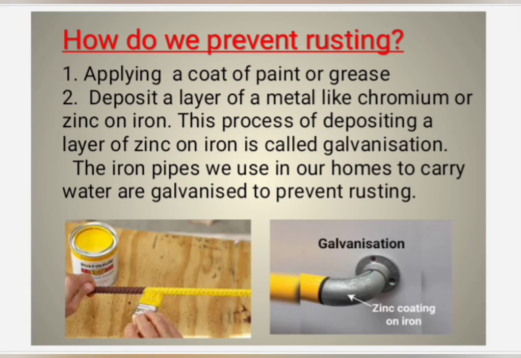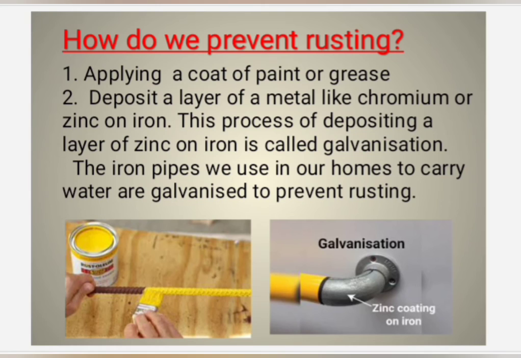Deposit a layer of metal like chromium or zinc on iron. This process of depositing a layer of zinc on iron is called galvanization. What is galvanization? The process of depositing a layer of zinc on iron is called galvanization. The iron pipes we use in our homes to carry water are galvanized to prevent rusting.